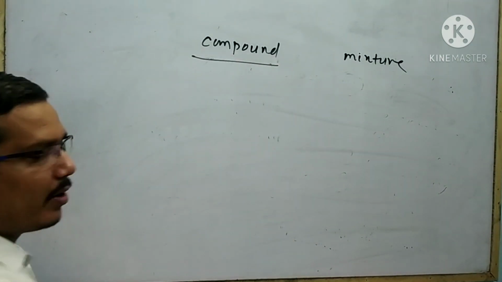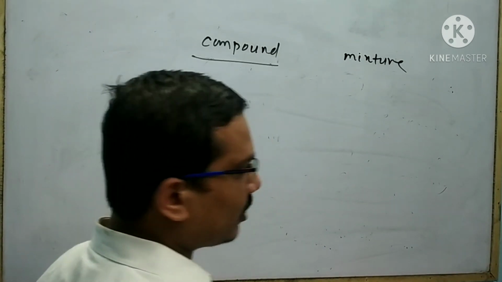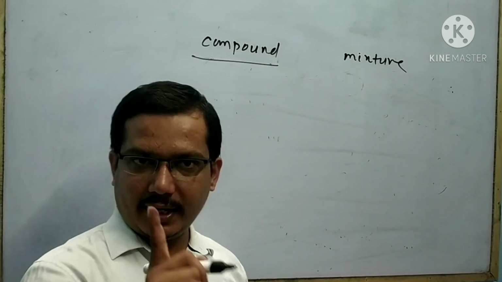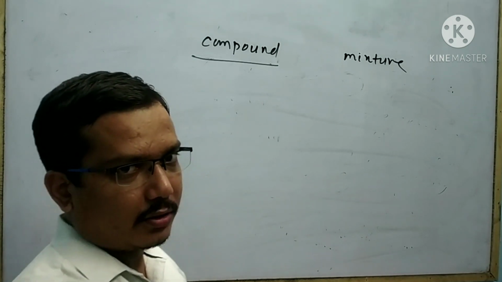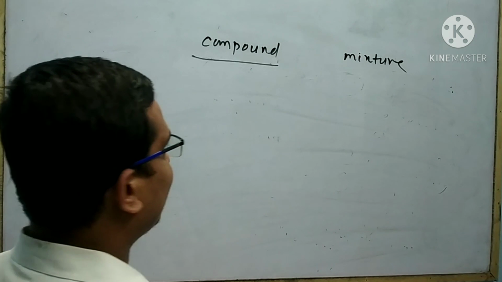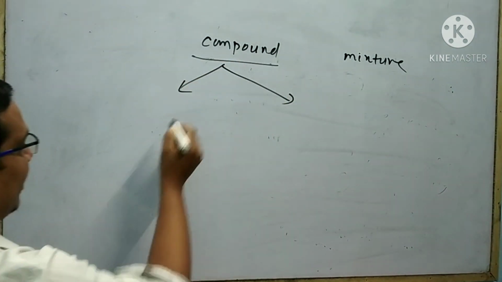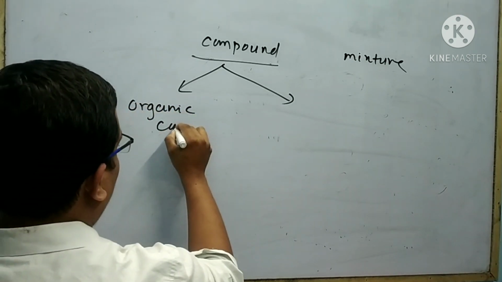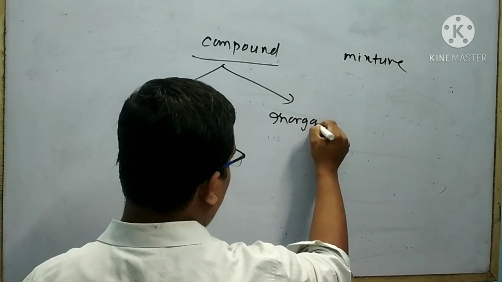Next I will discuss the compound. A compound is a pure substance which is made by two or more elements in a definite ratio. Already discussed, think about water. Compounds are classified into two types. One is organic compound, another is inorganic compound.